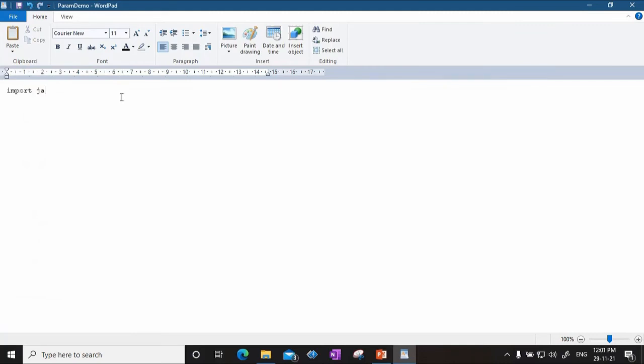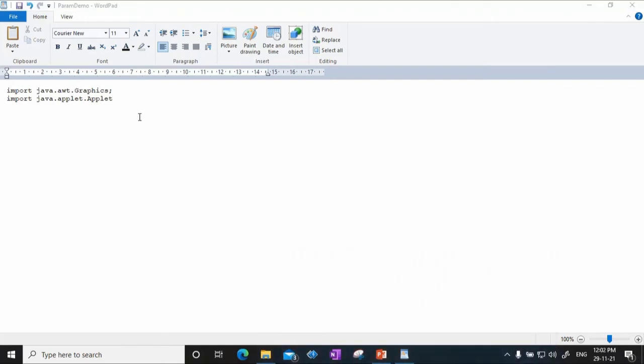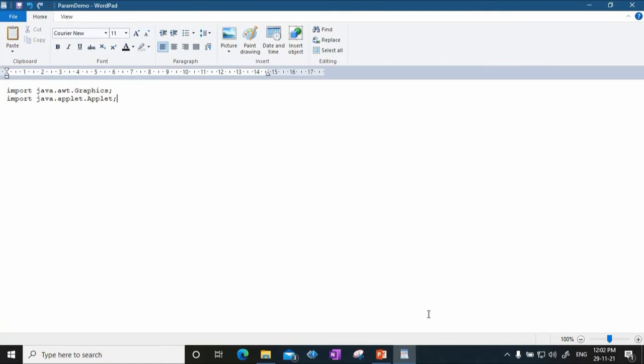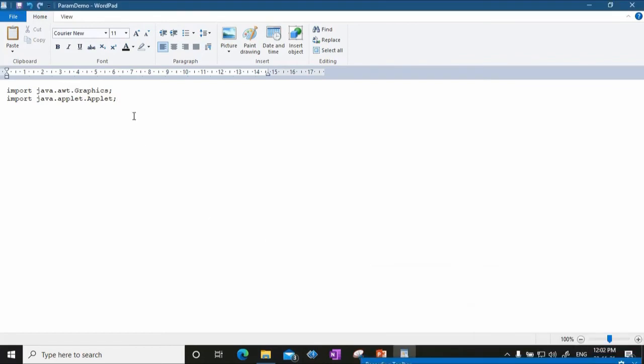Import java.awt.Graphics and import java.applet.Applet. So we have imported these two files.